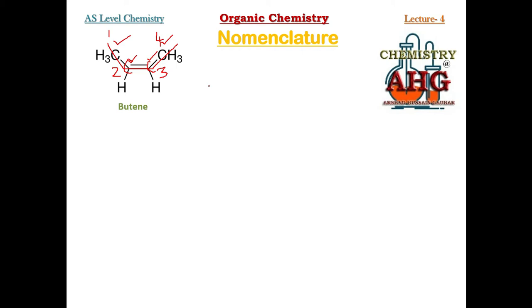2-butene. Why 2? Because the double bond is present between carbon number 2 and 3, but out of the 2 numbers, the smaller number is number 2. So the name of this structure is 2-butene.